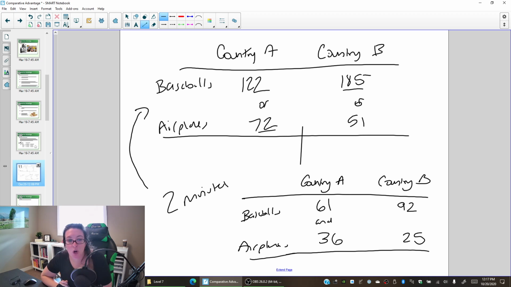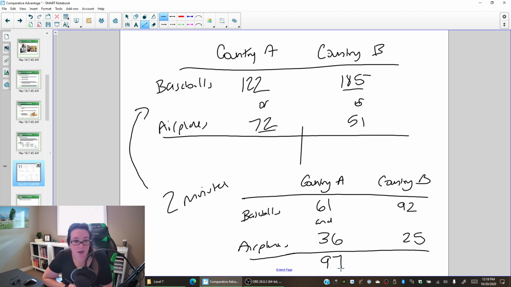If there is no trade, then what you produce is what you consume, which means country A could make only baseballs and have 122. They can make only airplanes and have 72. If they decide to split their time or resources, one particular option is a minute of each, in which case country A would make 61 baseballs, 36 airplanes, and make a total of 97 goods.